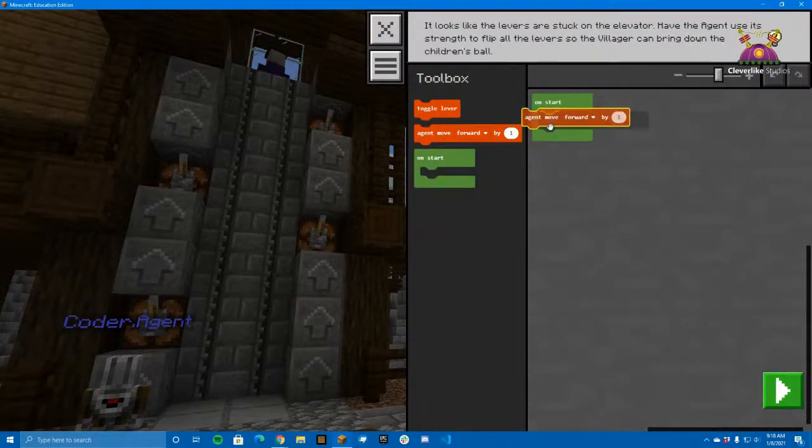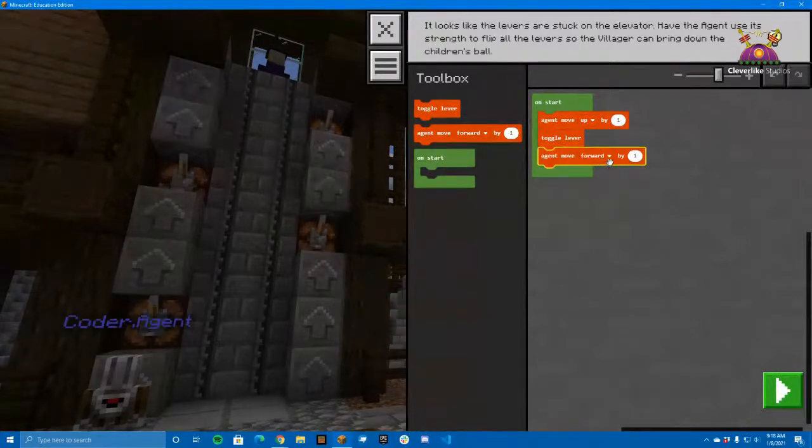So I'm going to move the agent up by 1, and then we're going to toggle that lever. And then we're going to go up by 1, 2, 3. Make sure to switch it to up, 3, and then we're going to toggle the lever.